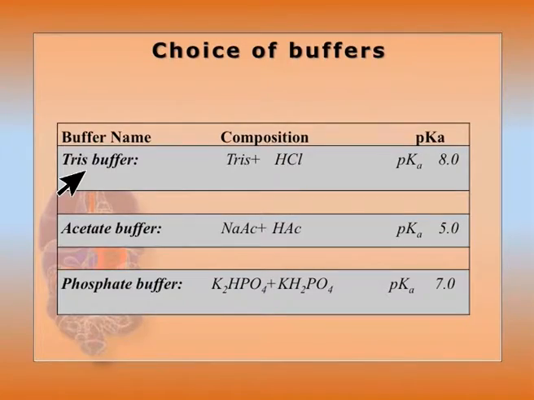Tris buffer is a very usual biological buffer, needed during extraction as well as assay. Its composition is Tris and HCl, and the pKa is 8. Acetate buffer is made from sodium acetate and acetic acid, and the pKa is 5. Phosphate buffer is made from K2HPO4 and KH2PO4 in different combinations from the table, from a master stock of 2 molar, and it maintains pKa 7. These are needed for extraction and assay.